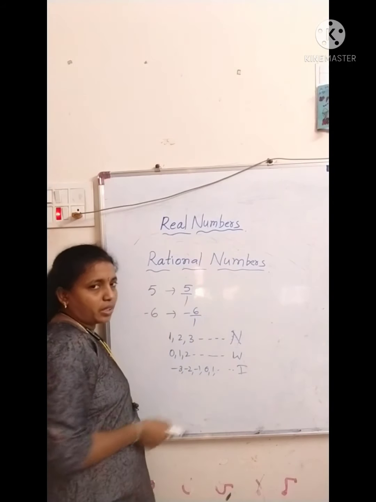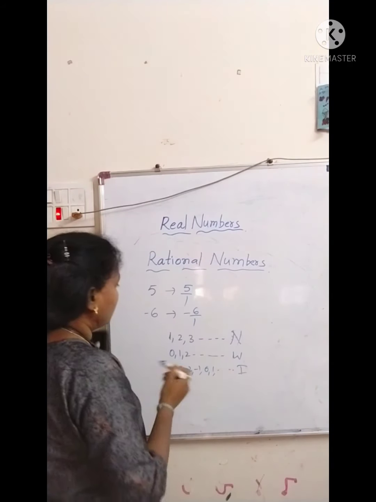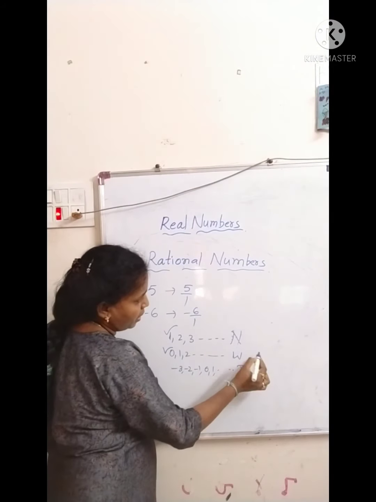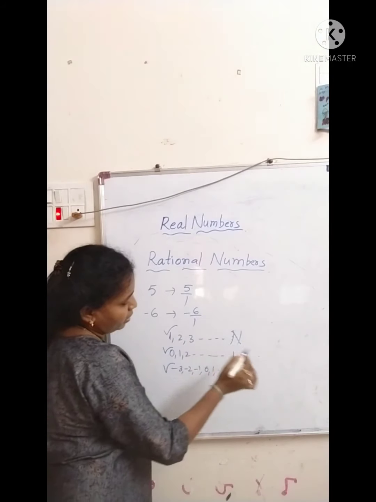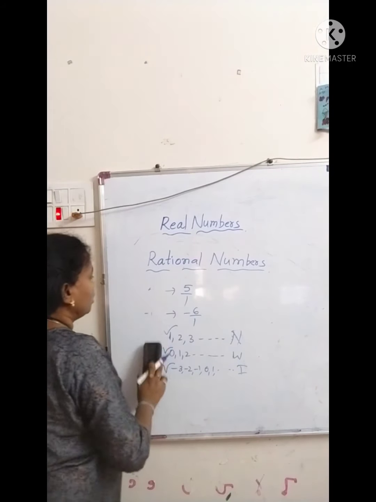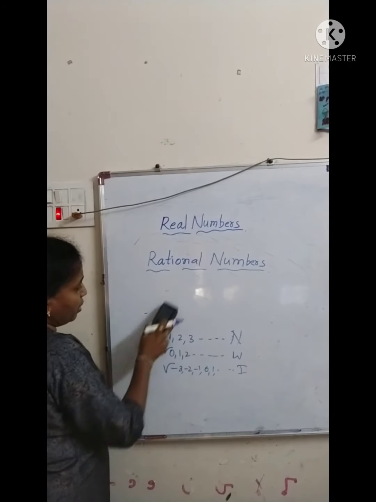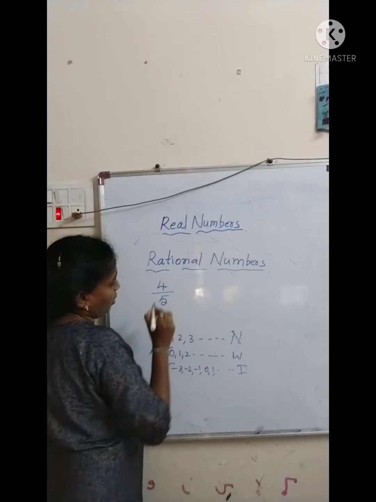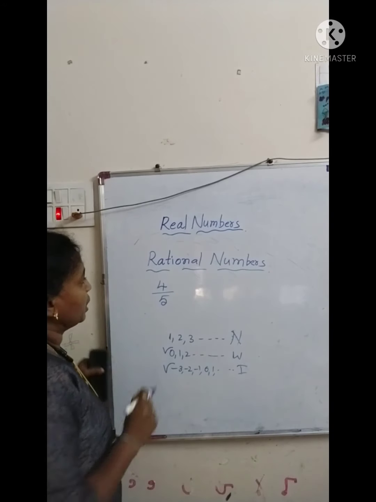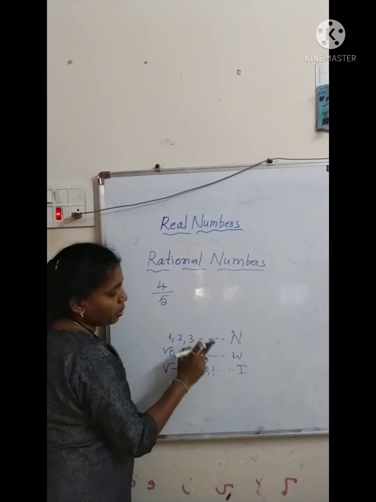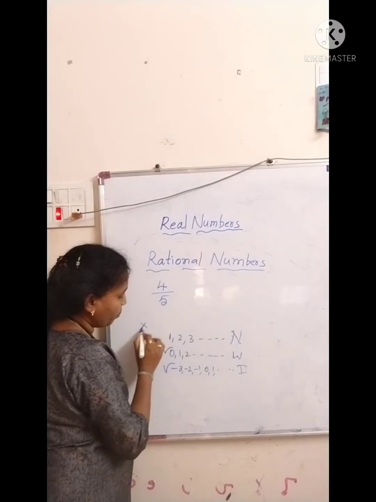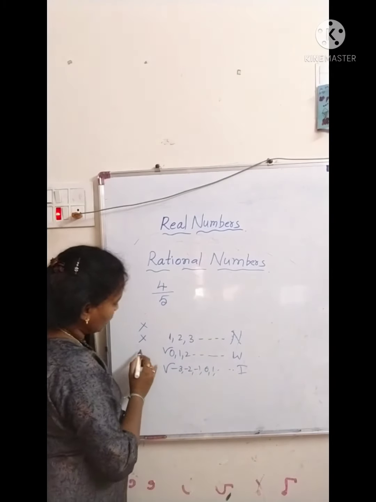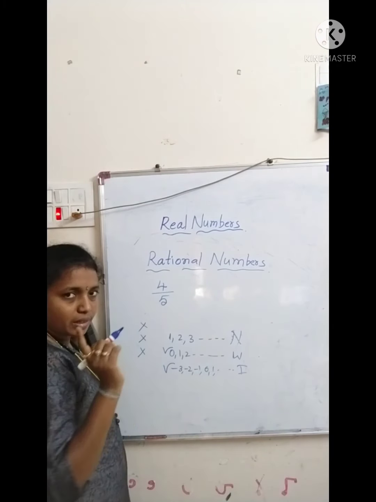Is it clear? Right. So all natural numbers are rational numbers. All whole numbers are rational numbers. All integers are rational numbers. Now you take one rational number. It is 4 by 5. I am taking a rational number. Does it belong to natural numbers? No. Does it belong to whole numbers? No. Does it belong to integers? No. Okay, is it clear?